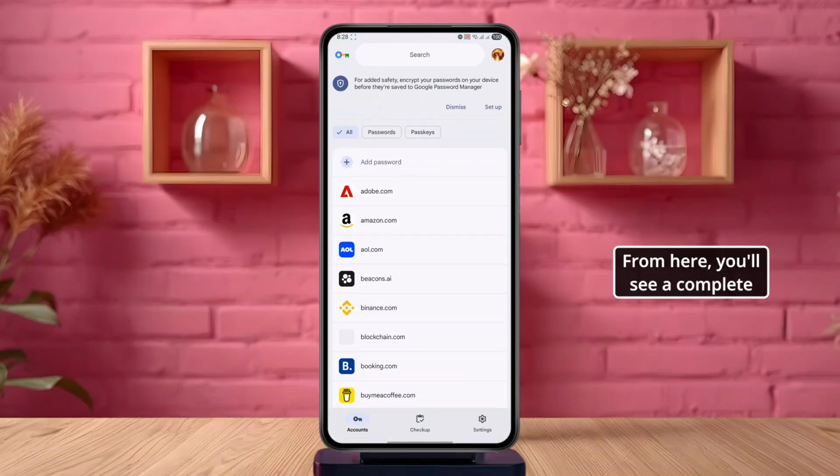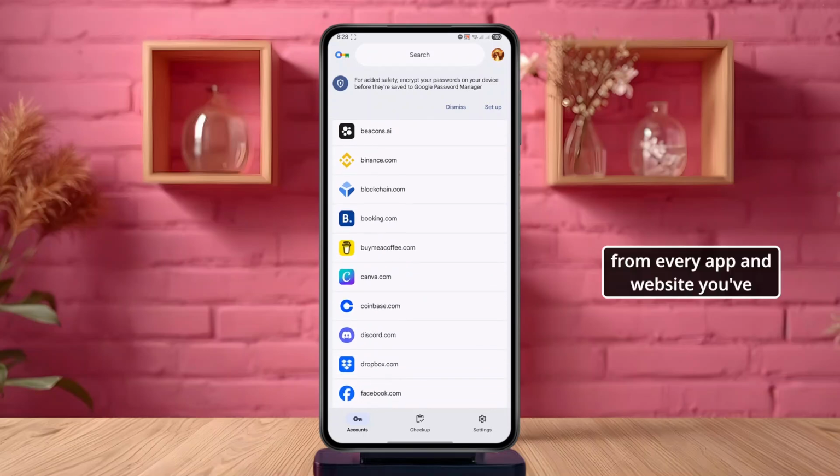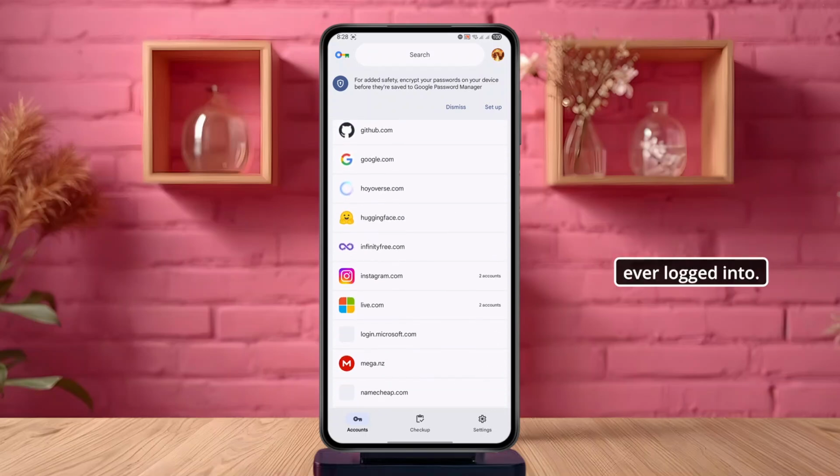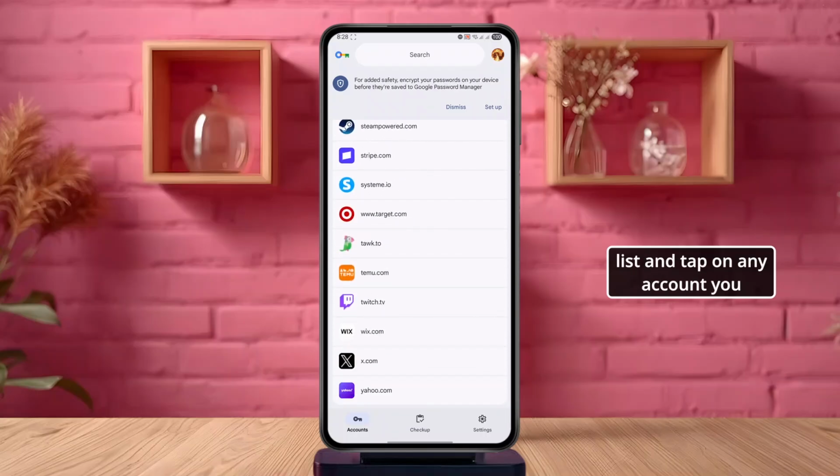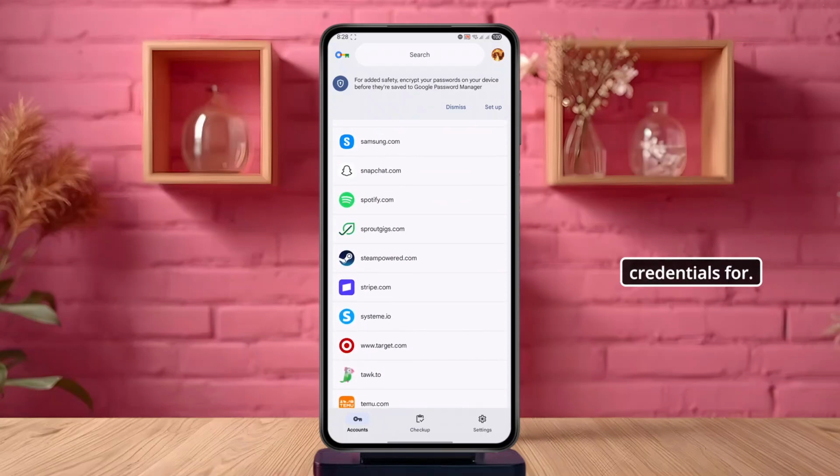From here, you'll see a complete list of all your saved passwords to your Google account from every app and website you've ever logged into. At this stage, scroll through the list and tap on any account you want to view the saved credentials for.